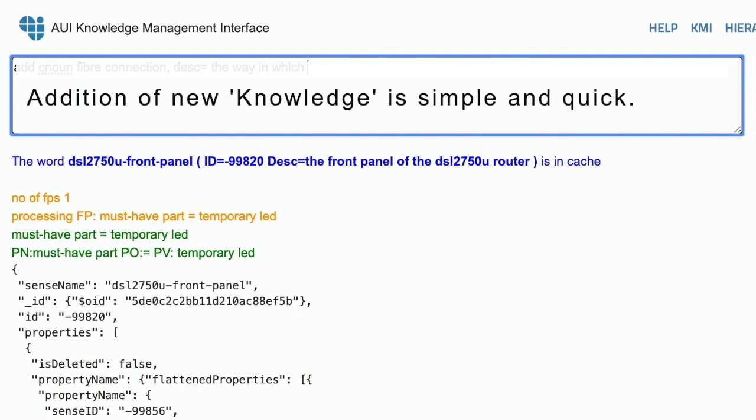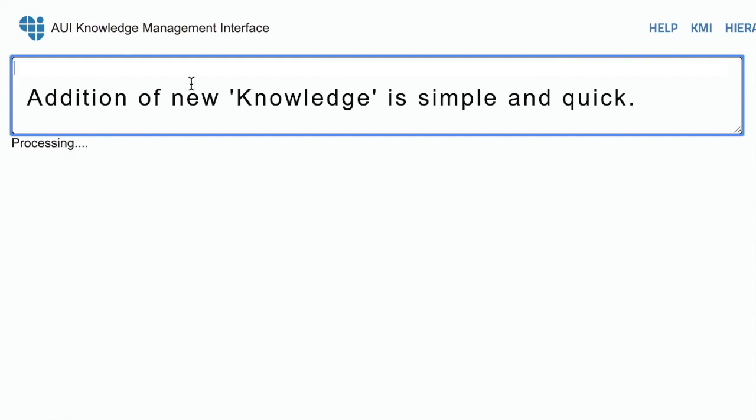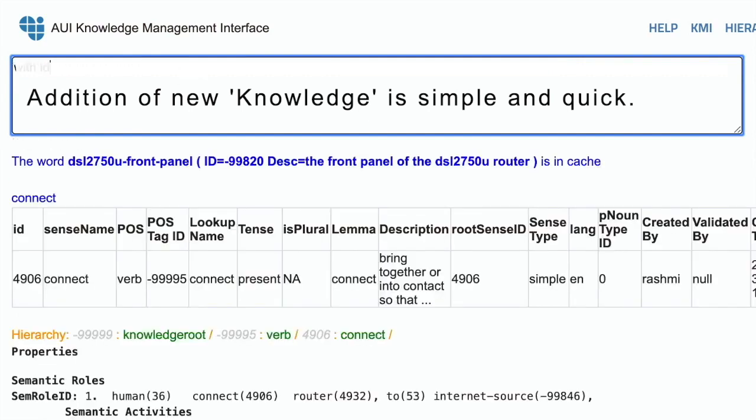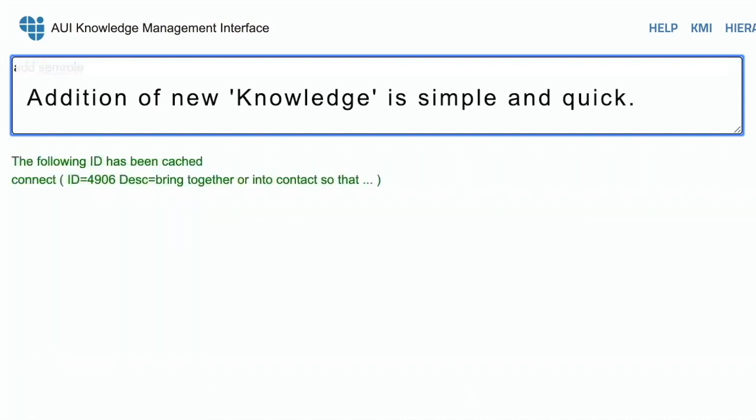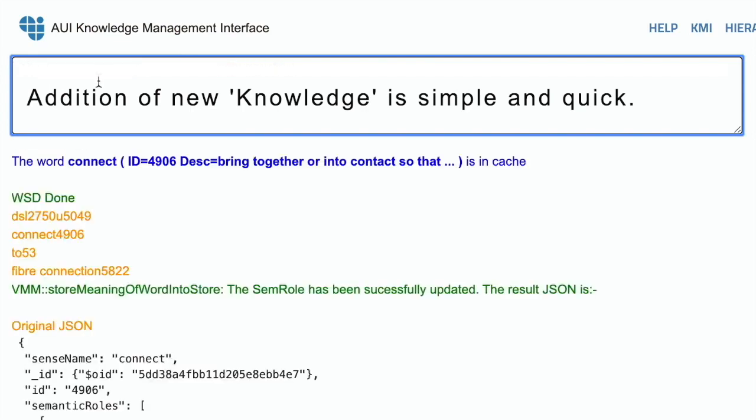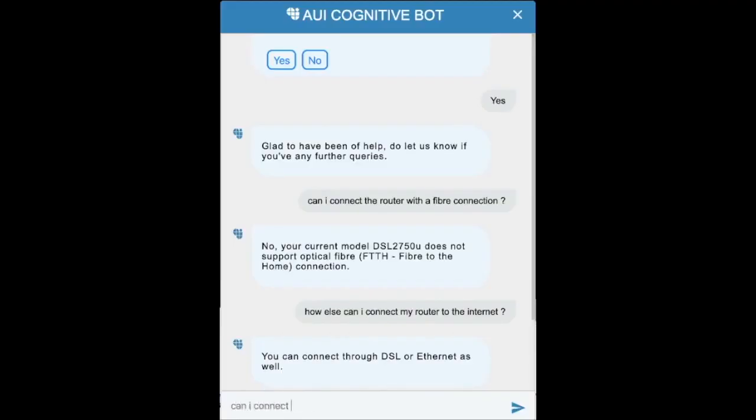We can quickly update the knowledge to reflect the ability to handle a fiber connection. There is no need to retrain the system since it's not a statistical solution. Now we update the information to reflect the fiber connection option for this router. The assistant responds dynamically with this updated knowledge.